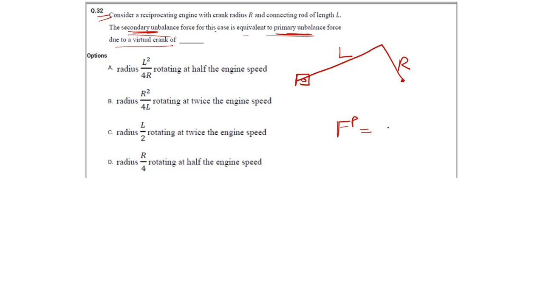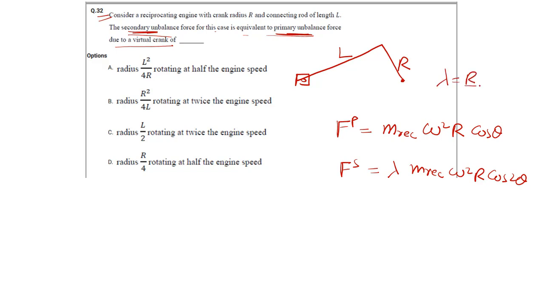What is the primary unbalanced force? It is nothing but M reciprocating into omega square into R cos theta. What is secondary? Lambda M rec omega square R cos 2 theta. What is lambda? Lambda is nothing but R by L.